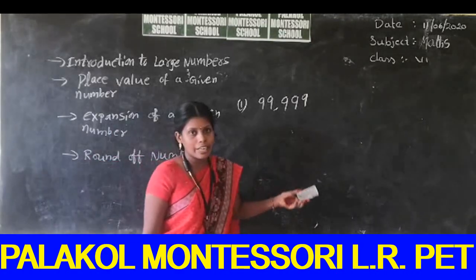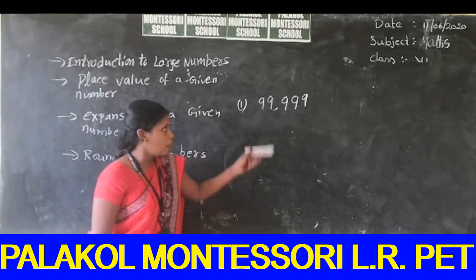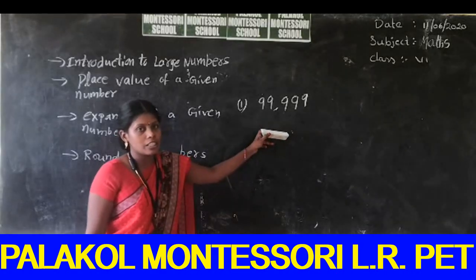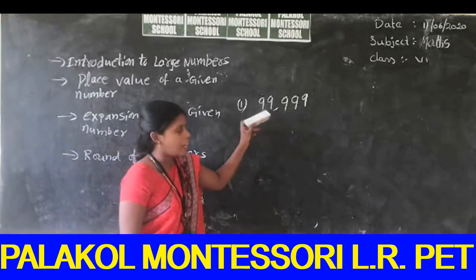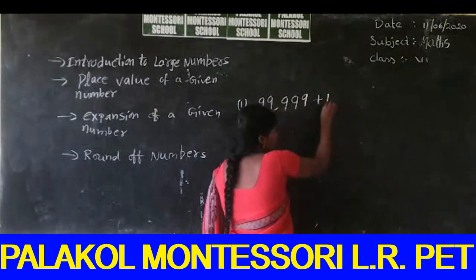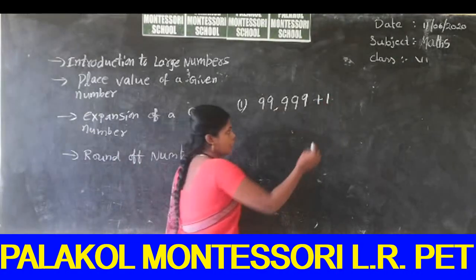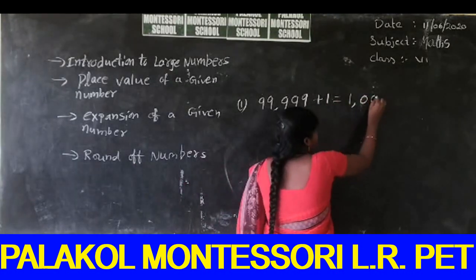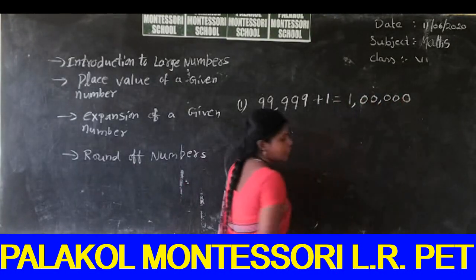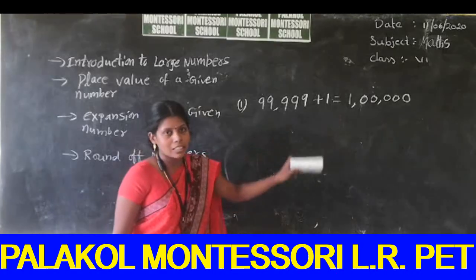So how can we get a 6-digit number by using this greatest 5-digit number? Very easy. We can add 1 to the greatest 5-digit number, and we get a 6-digit number.